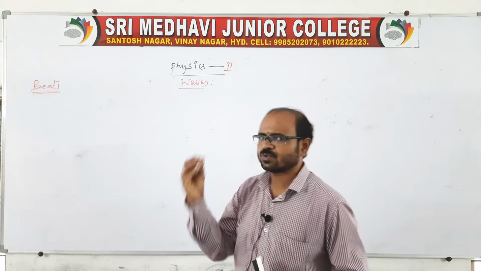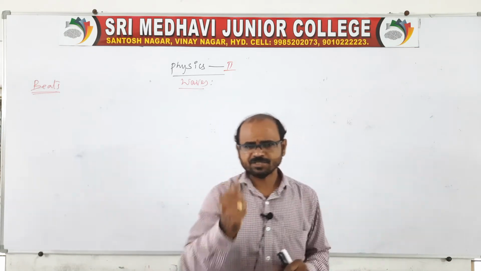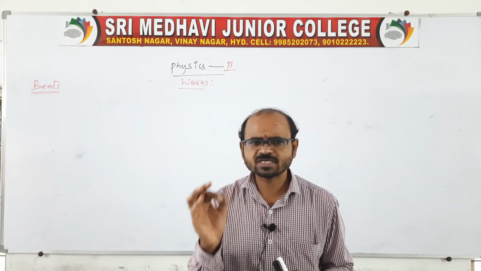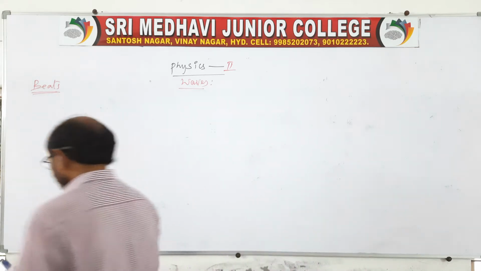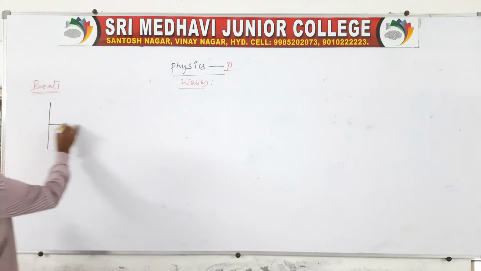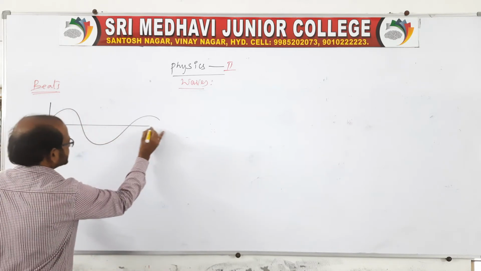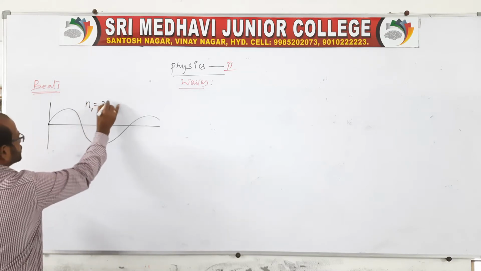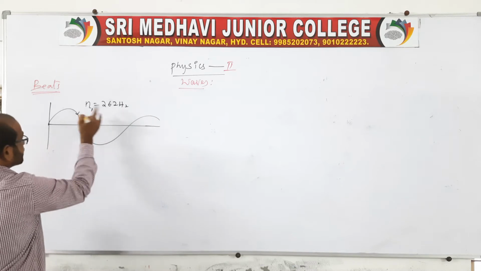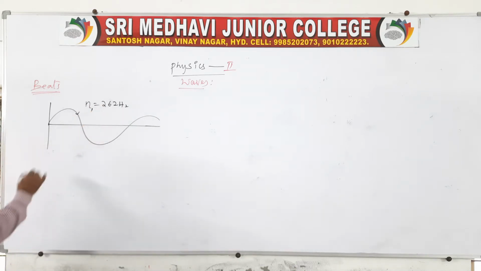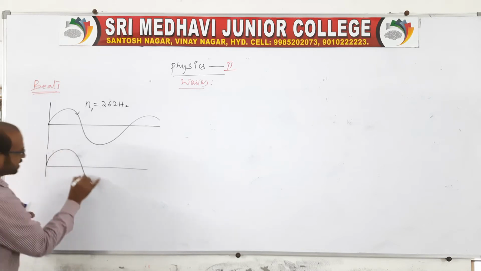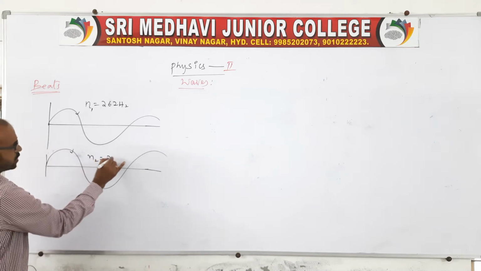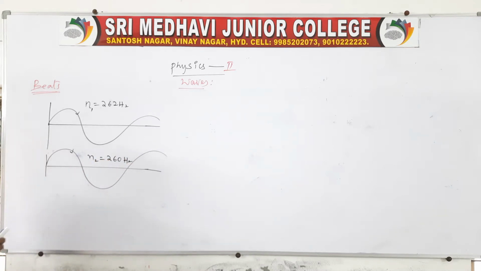Now let us say you take two sound waves which are traveling along the same direction with almost equal frequencies. This is the one wave. We say the frequency of this wave is suppose n1 equal to 262 hertz. This is the frequency of the first sound wave. And another wave you take in the same direction, with almost nearly equal frequency, say n2 equal to 260 hertz.